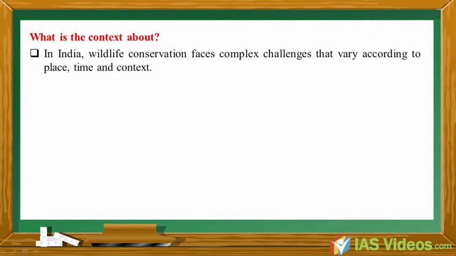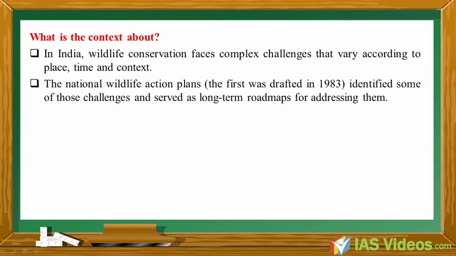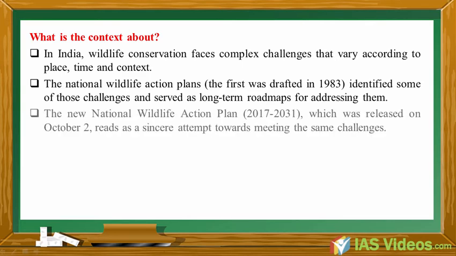What is the context about? In India, wildlife conservation faces complex challenges that vary according to place, time and context. The National Wildlife Action Plans, the first of which was drafted in 1983, identified some of those challenges and served as long-term roadmaps for addressing them. The new National Wildlife Action Plan, 2017 to 2031, which was released on October 2, reads as a sincere attempt towards meeting the same challenges.